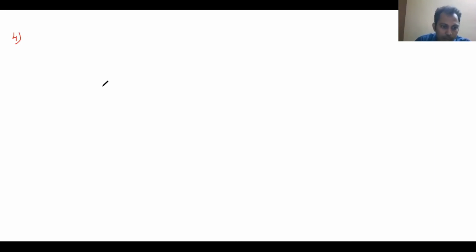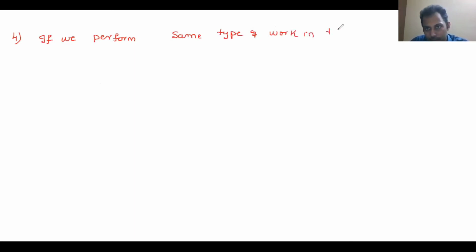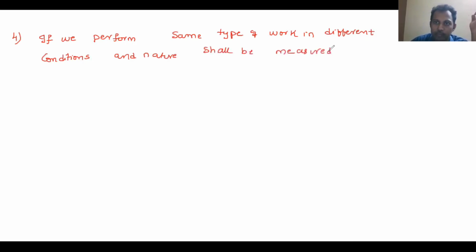If we perform the same type of work in different conditions and nature, it shall be recorded and measured separately, as different items.